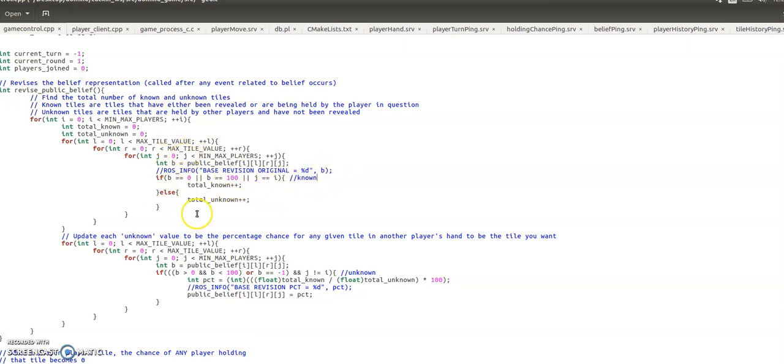So it calculates the totals of both of those and then updates all the unknown tiles to be the percentage chance of the known over the unknown. So that's Bayesian inference there, and that's just called after every public belief revision to handle all the uncertain values.